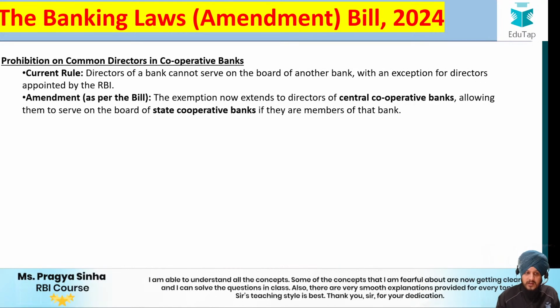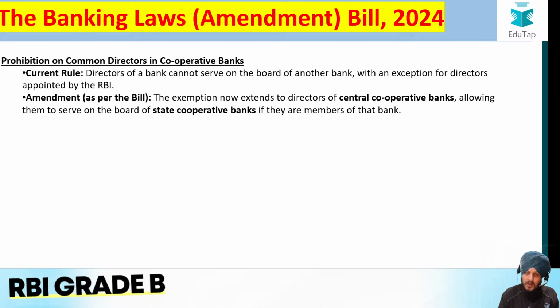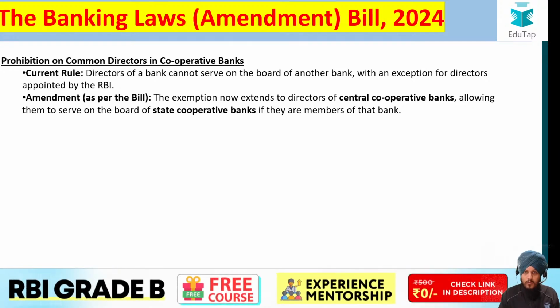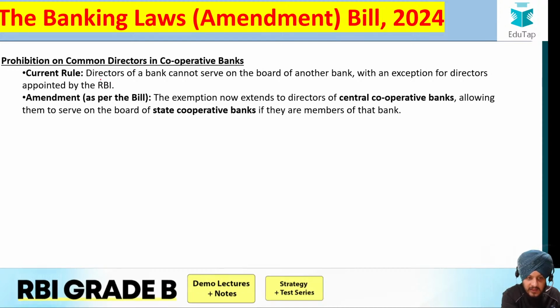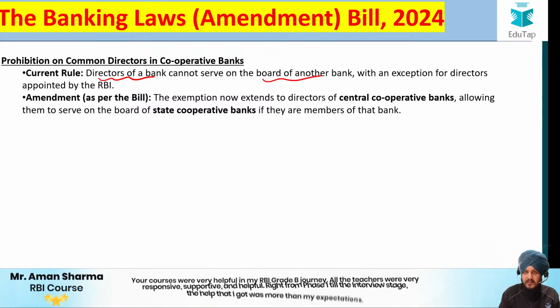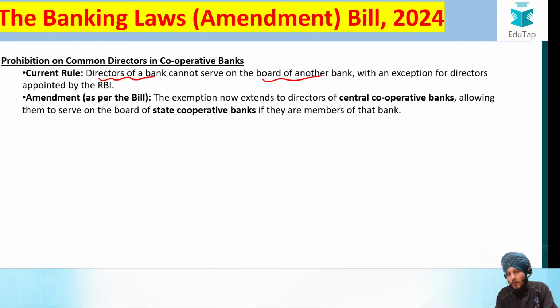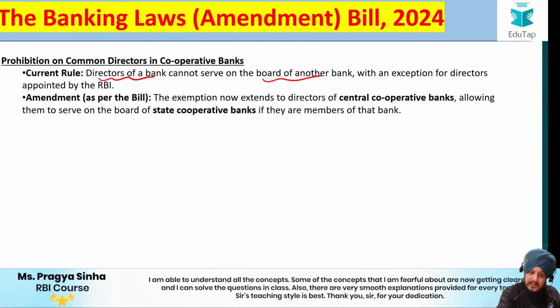Now the next point is regarding the prohibition on common directors in cooperative banks. Now this is also another important major amendment that has been brought with respect to cooperative banks. Now if we talk about the pre-amendment rule, the rule says that the director of a bank cannot serve on the board of another bank. That is, if there is a director who is a director of a certain bank, he cannot serve on the board of another bank. Why is it so? So that there is no scope of conflict of interest.